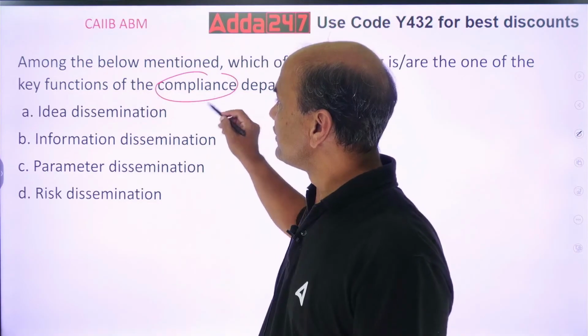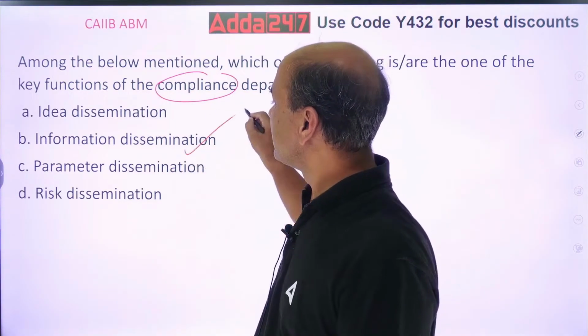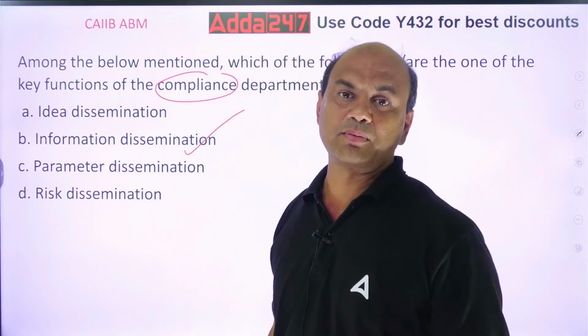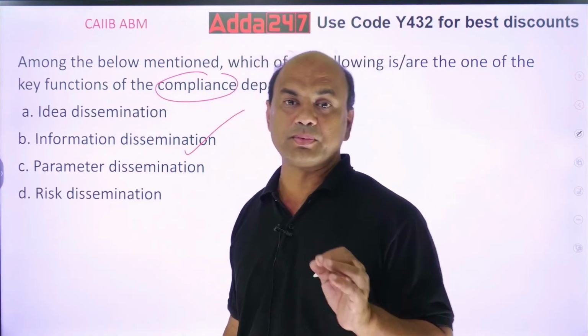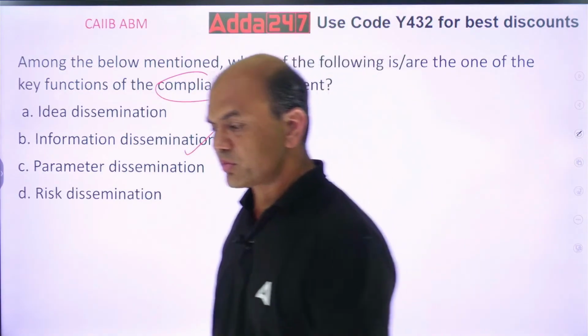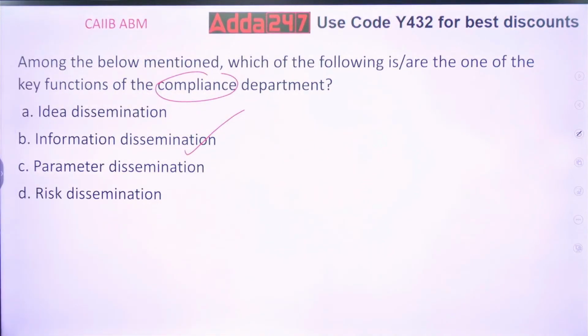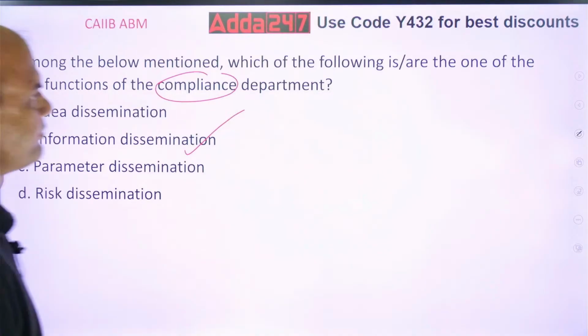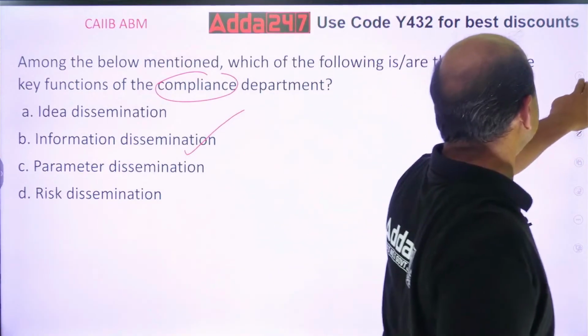See, always remember, compliance has to do the information dissemination. Their main job role is information. They will have to distribute the information in all of the departments so that all are on the same page. That is very important. All of the departments should be on the same page. Got it? Information dissemination is the main role of any compliance department. Okay? Next one.